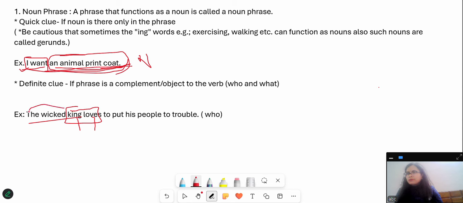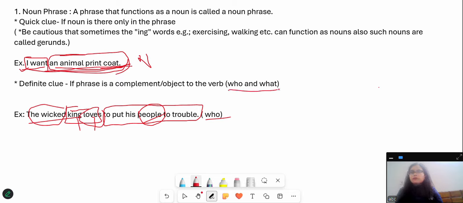So the wicked is a phrase, as well as to put his people to trouble is also a phrase. Now we have to find the answer to the verb. What is the verb? Loves. Who does the king love? The king loves the people, right? Here we have to find the answer to who. Or for that matter, we have to find the answer to who and what.